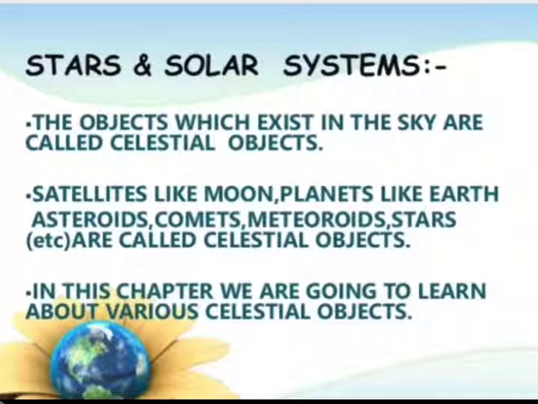Stars and solar systems. The objects which exist in the sky are called celestial objects. Satellites like the moon, planets like earth, asteroids, comets, meteoroids, stars, etc. are called celestial objects. So here is the definition of celestial objects: the heavenly bodies which are found in the sky, like the moon, planets like earth, asteroids, comets and meteoroids, etc., are called celestial objects. In this chapter we are going to learn about various celestial objects.